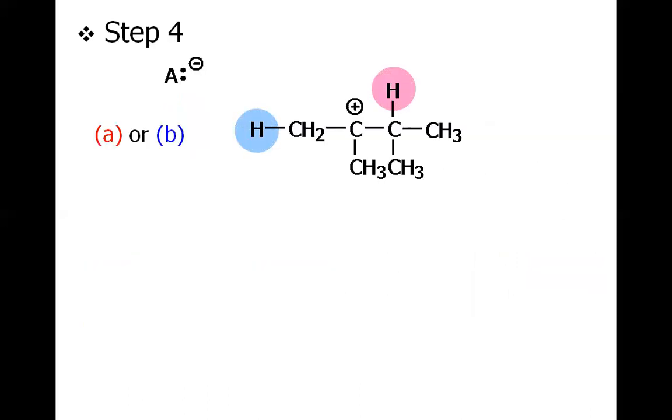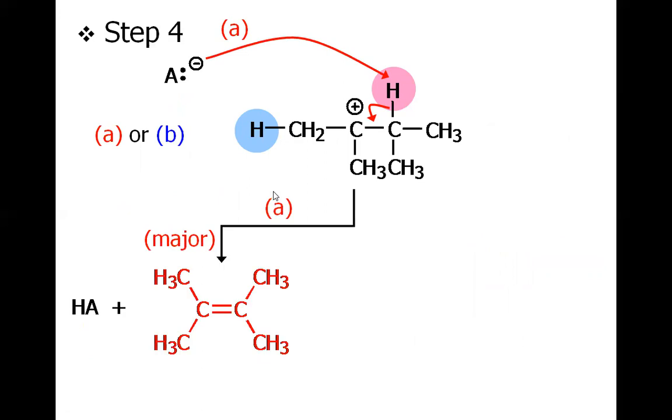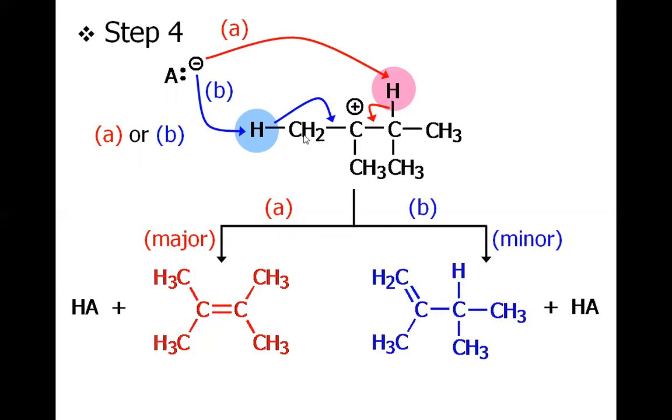Once the tertiary carbocation has been formed after the rearrangement, the base will abstract a beta hydrogen. Now we have two types of beta hydrogen here, the pink one and the blue one. If the pink hydrogen is removed, we will have the major product, because in doing so we will have the tetrasubstituted alkene. However, if the blue hydrogen is removed, we will have the disubstituted alkene, which is a minor product.